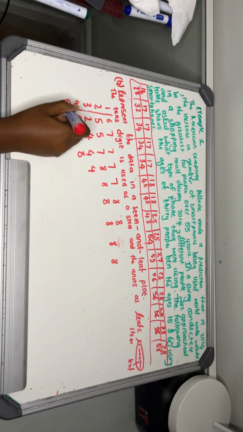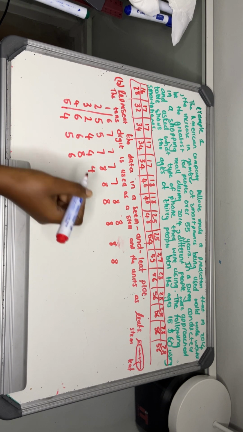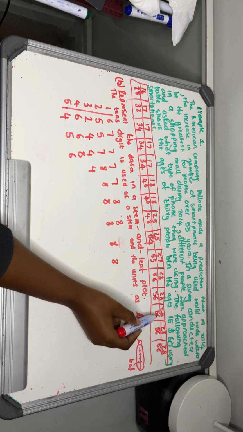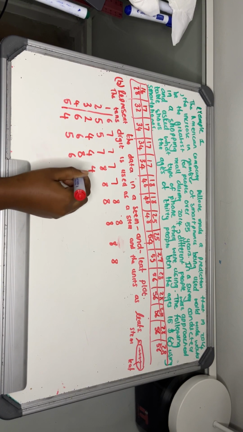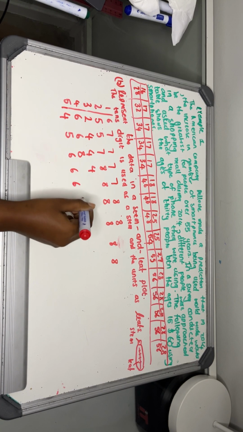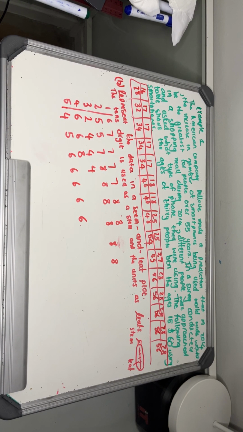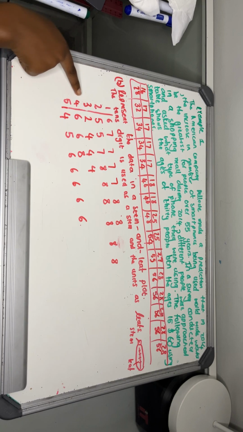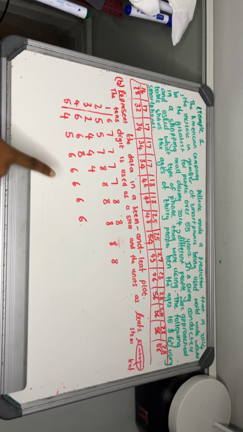Then we go to the last, which is the 50s. There was 54, 55, 56. How many 56s? 1, 2, 3, 4, 5. Therefore, you put 5 6s. And that is your stem and leaf diagram. These are the stems: 10s, 20s, 30s, 40s, 50s. These are the leaves. I hope it makes sense.